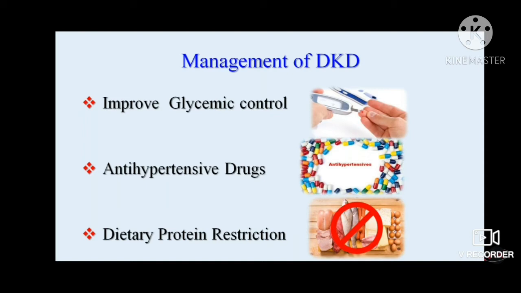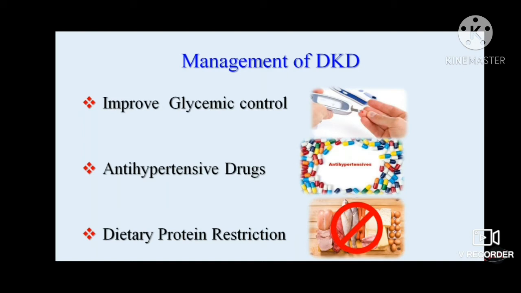If with that also sugars are not well controlled, then we should think about SGLT2 inhibitors, that is canagliflozin and dapagliflozin. And if with that also the sugars are not getting controlled, then we have to go for GLP-1 receptor agonists, that is albiglutide, exenatide, and liraglutide. So that is how we can choose the oral hypoglycemic agents wisely.